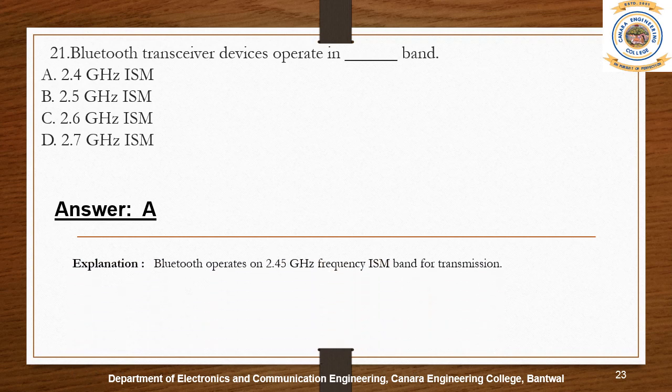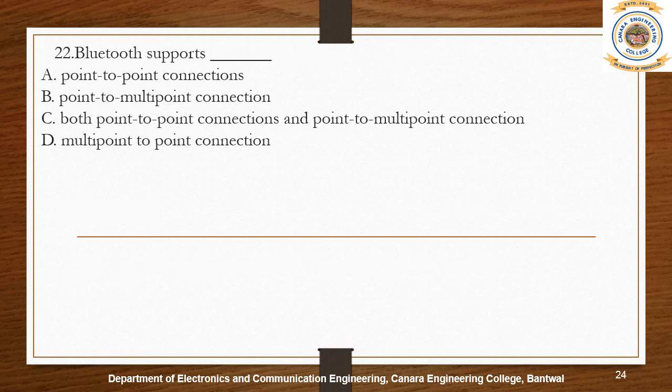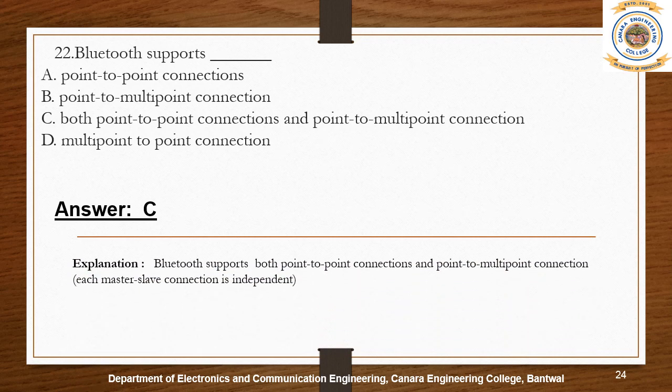Bluetooth operates on the 2.45 GHz frequency band for transmission. Bluetooth supports both point-to-point connections and point-to-multipoint connections. For instance, serial ports send data one bit at a time, while parallel ports send several bits at once.